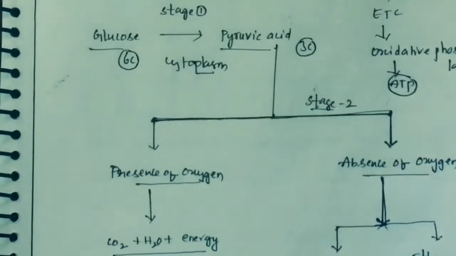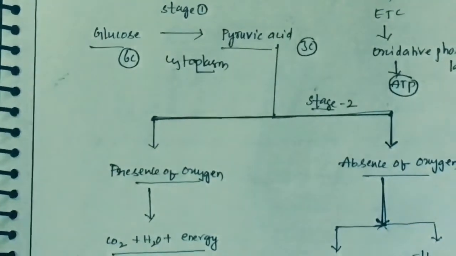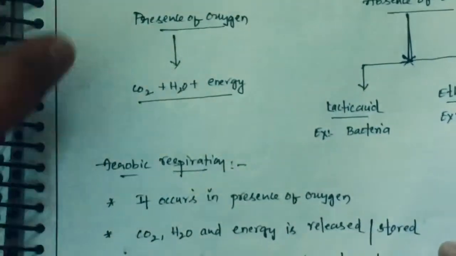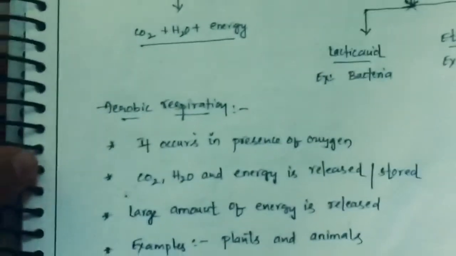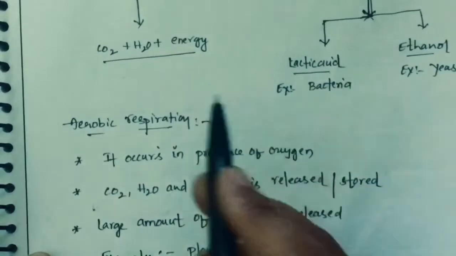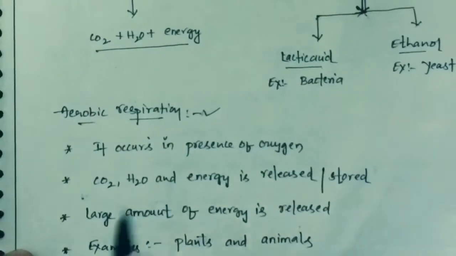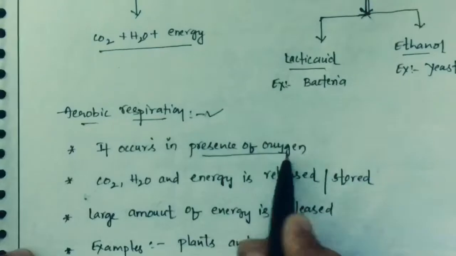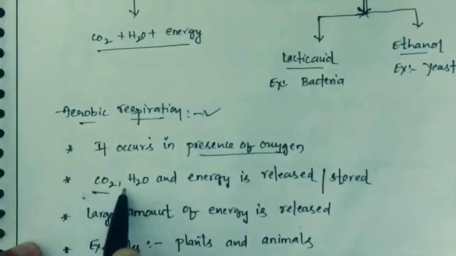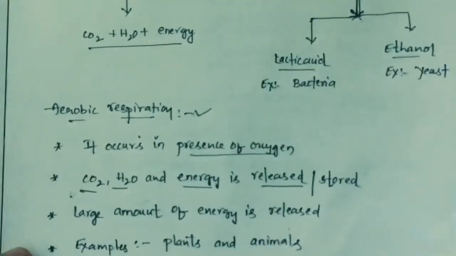So let us discuss what happens during cellular respiration in the presence of oxygen and in the absence of oxygen. The cellular respiration process which takes place in the presence of oxygen we call aerobic respiration. During aerobic respiration, carbon dioxide, water and energy are released.